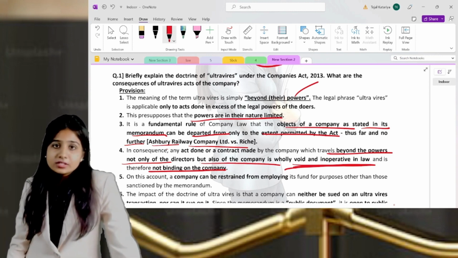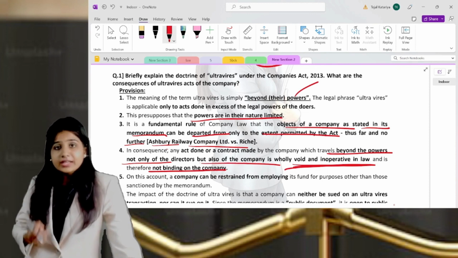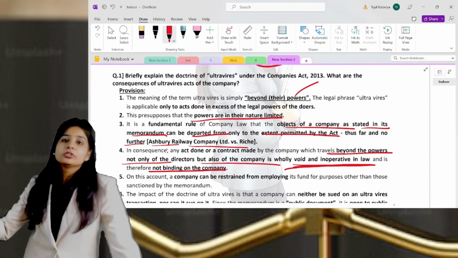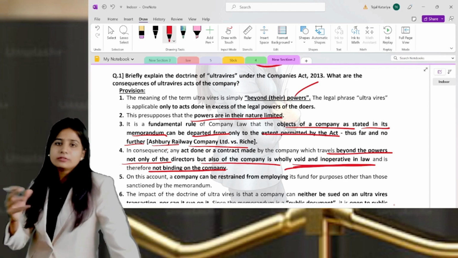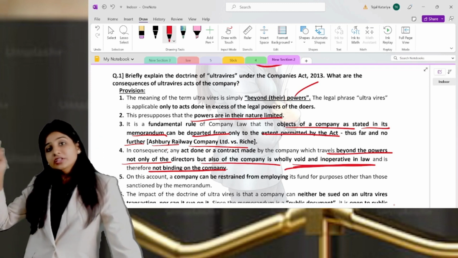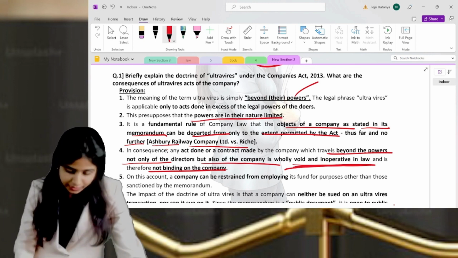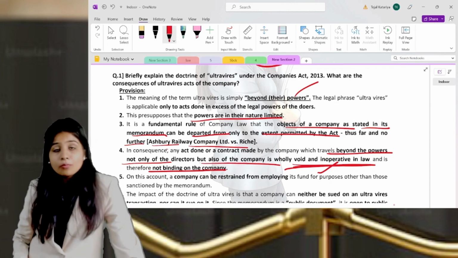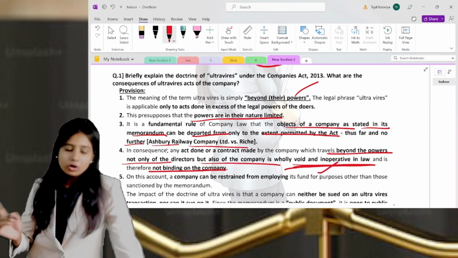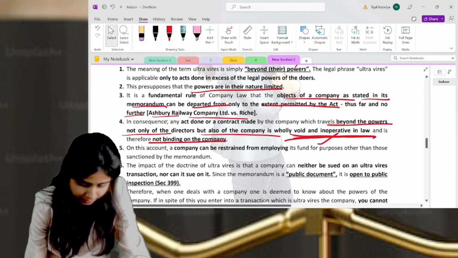For example, the Companies Act says that you can give loans only up to 20% of the paid-up share capital plus free reserves, only 20% of that. And if you are going beyond 20%, say 25%, that means you are violating the Companies Act, which is not allowed, and that's why that act will become inoperative in law, or void. This is a very important line which you are supposed to write in your exam.